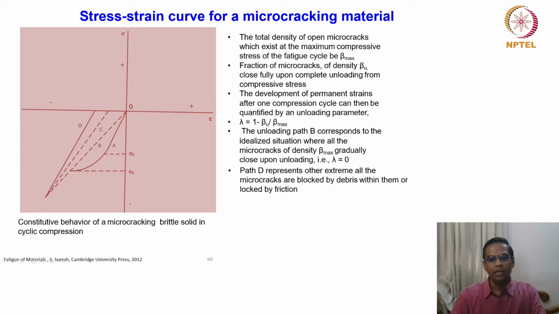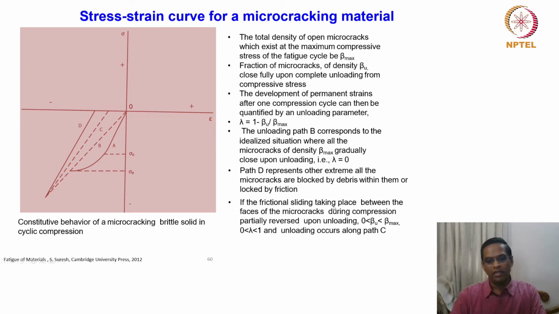Path D represents the other extreme. All the microcracks are blocked by the debris within them, locked by friction. So all of them are just kept open. Nothing comes to close. So that is another extreme situation. This is completely closed and this is completely open.